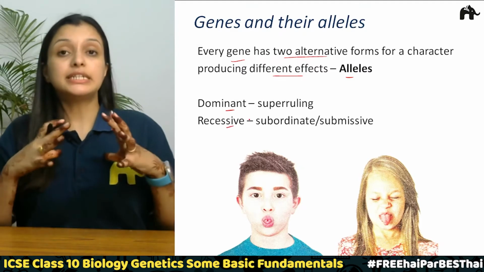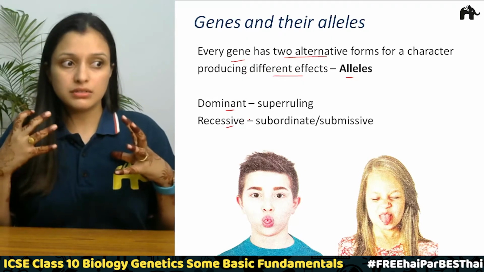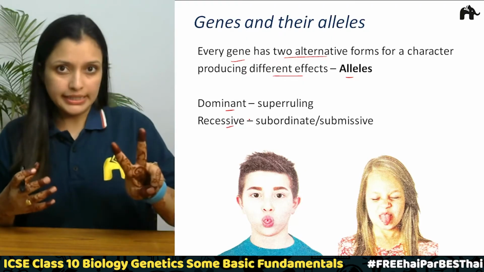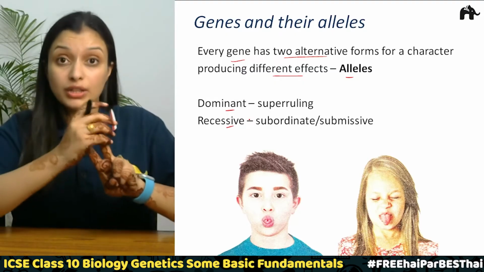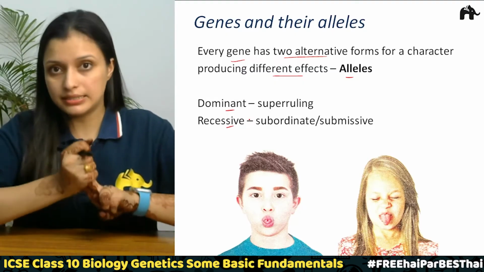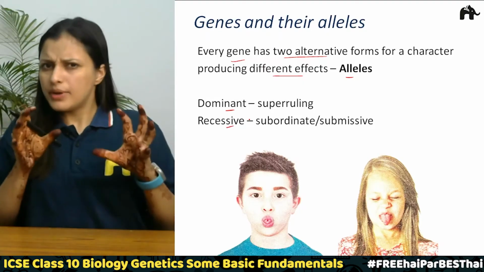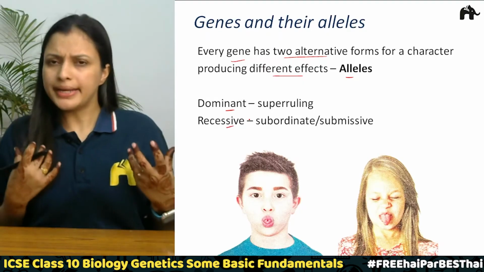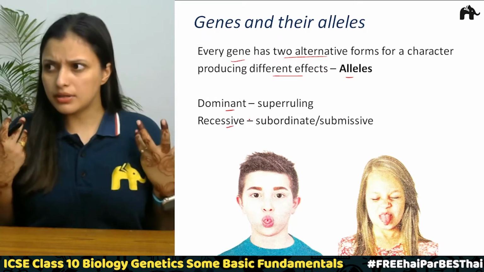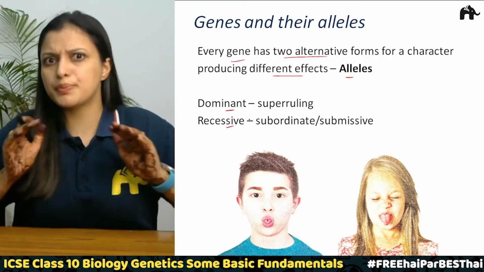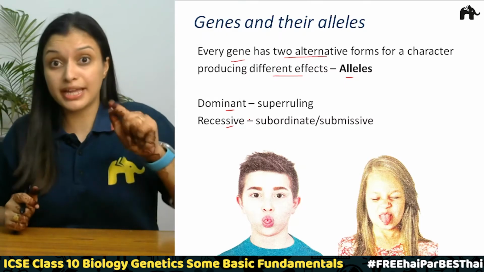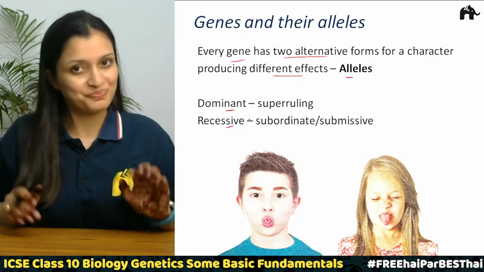So every trait, every gene has two alternative forms, and we call these alternative forms alleles, right? Now there are recessive and dominant traits. When I say dominant, it means when I am present, I am just suppressing your presence there. So what am I doing? I am dominating you, right?